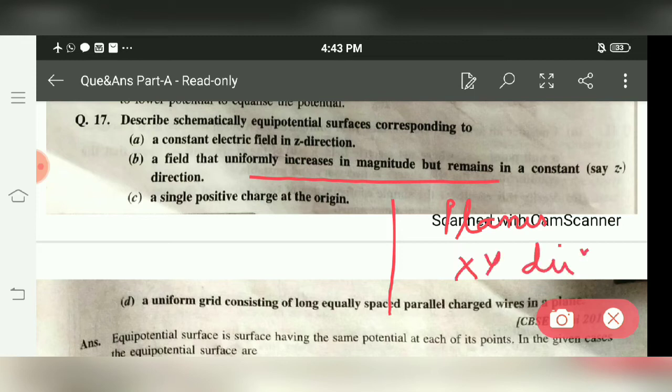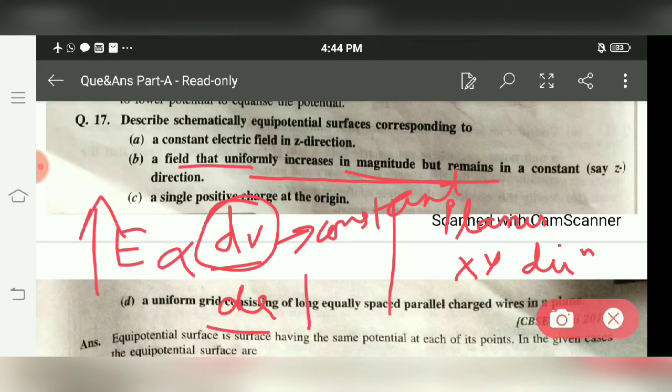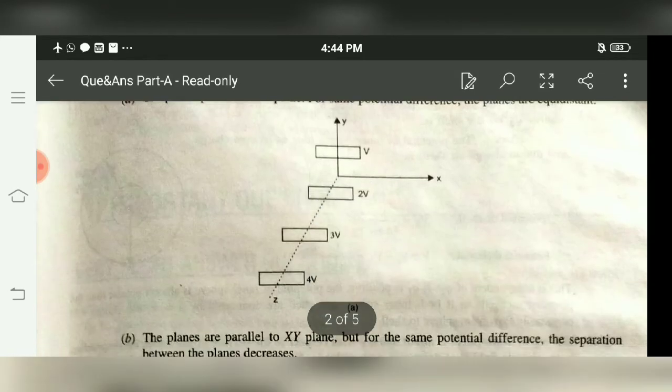But here we have a point that E is increasing in magnitude, as E is equal to dV by dr. Surfaces are equipotential, meaning they have the same potential difference. In that case, this factor is going to be constant, not changing. So E is inversely proportional to r. If E is increasing, then the distance between them is decreasing. If E is decreasing, then the distance between them increases. So this we can observe.